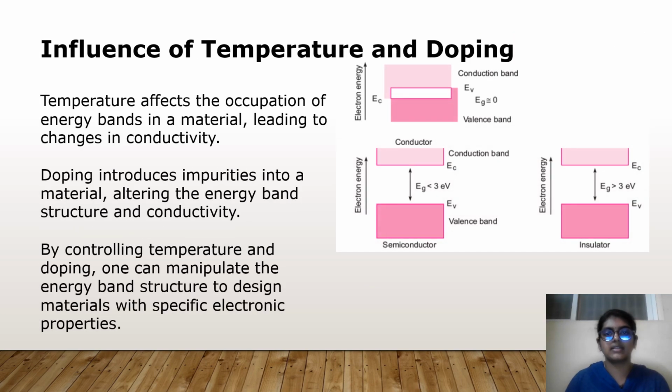Influence of temperature and doping. Temperature affects the occupation of energy bands in a material, leading to changes in conductivity. Doping introduces impurities into a material, altering the energy band structure and conductivity. By controlling temperature and doping, one can manipulate the energy band structure to design materials with specific electronic properties.